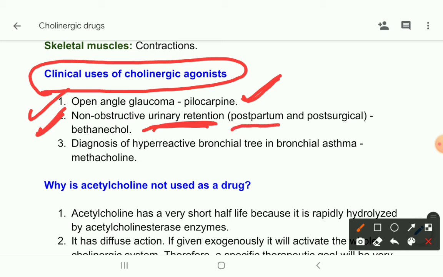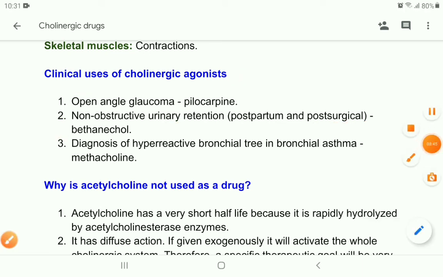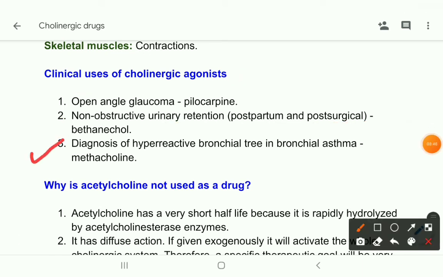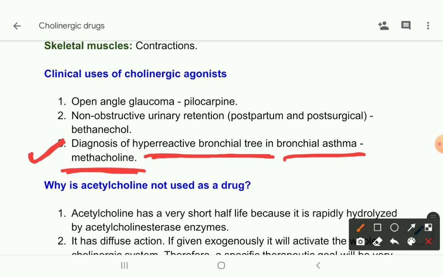So in case of postpartum or post-surgical bladder retention or urinary retention, we can use these drugs. For example, bethanechol, we can use bethanechol for that, and we can use these drugs for diagnostic purposes as well. For example, diagnosis of hyperreactive bronchial tree in bronchial asthma, and the drug used for this is methacholine.